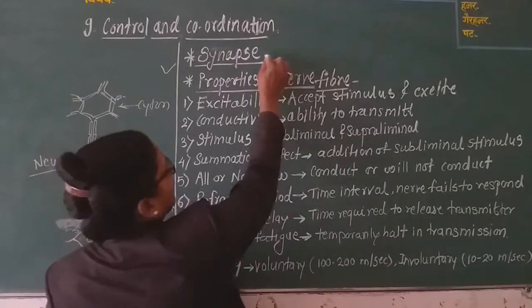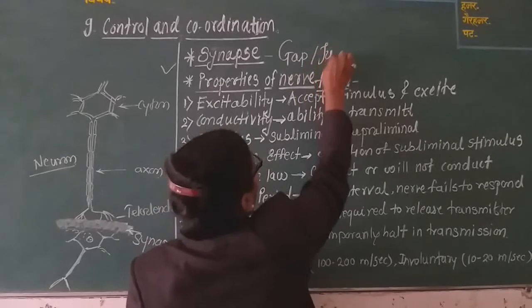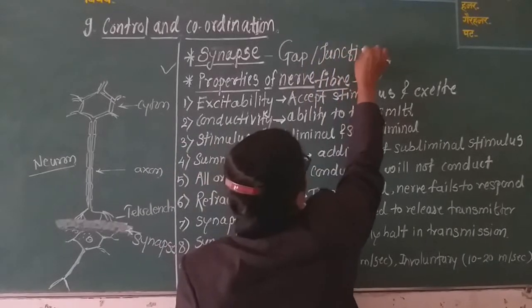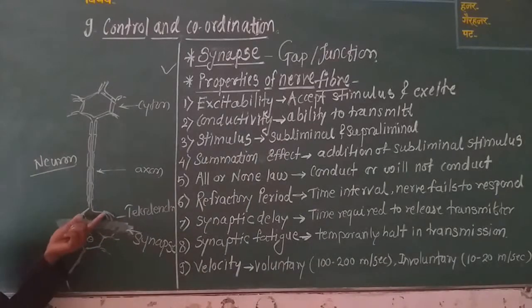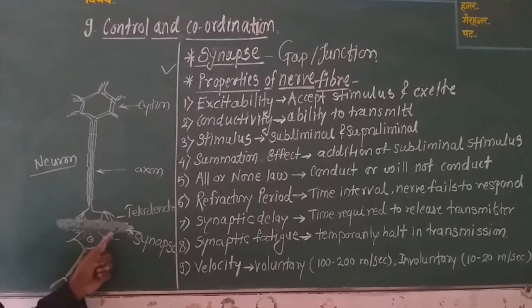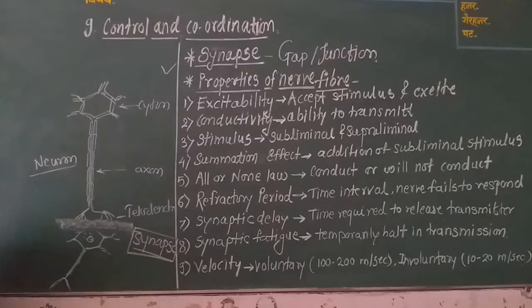Synapse is nothing but the gap or junction between the end of one neuron, that is the axon, and the other end, that is the dendrons of another neuron. This synaptic junction is very important for the transmission of nerve impulses.